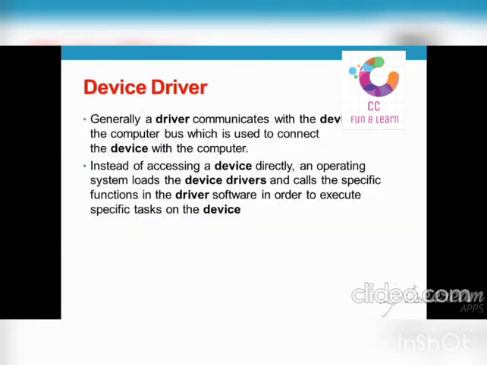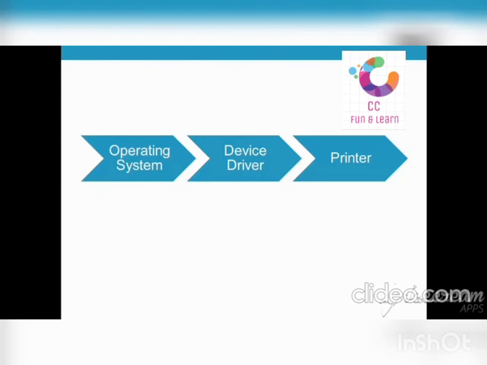Generally, a driver communicates with the device through the computer bus, which is used to connect the device with the computer. Instead of accessing the device directly, an operating system loads the device drivers and calls the specific function in the driver software in order to execute specific tasks on the device. This is the system: operating system, then device driver, and then printer. That's a task sent to the printer from the operating system through the device driver.